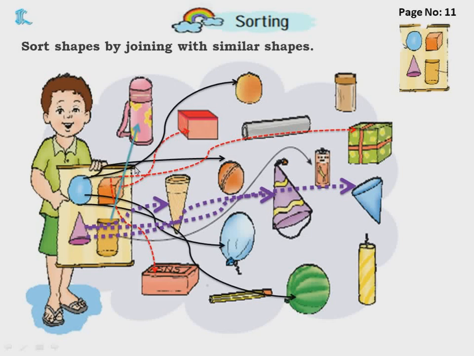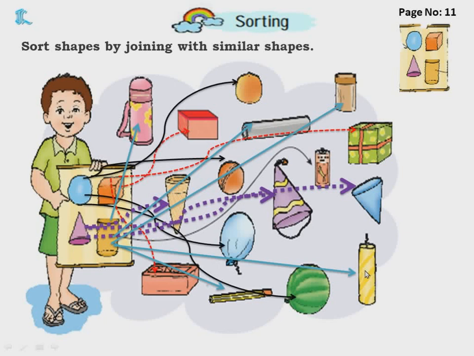Now coming to the cylinder shape. This water bottle is in cylinder shape. Here something is there. Yes or no? This is in the cylinder shape. Now next, this is also in cylinder shape, and this is also in cylinder shape. And one more left out is this candle. This is also in cylinder shape.